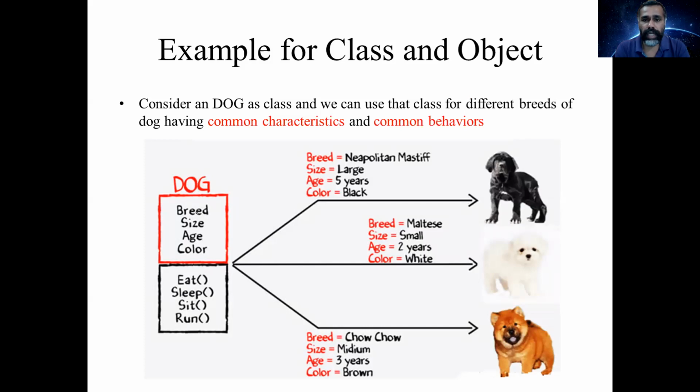So from this class dog, we can define different kinds of objects, that means different kinds of breeds of dogs. So here I have defined three objects for the class dog. So here are three different kinds of breeds, which are the three different kinds of objects. But these three objects are sharing the common characteristics and common behavior of the dogs. So this is the relationship between the class and the object.